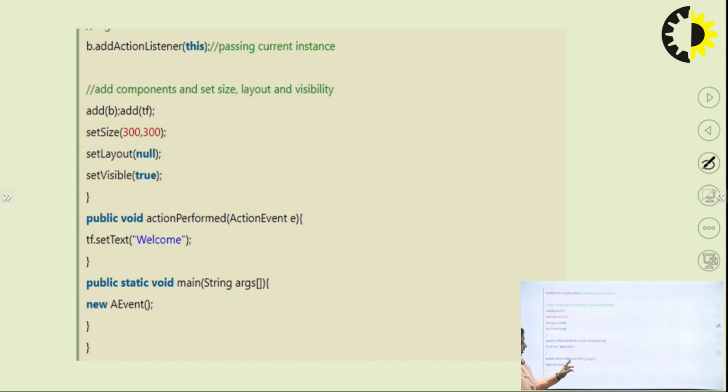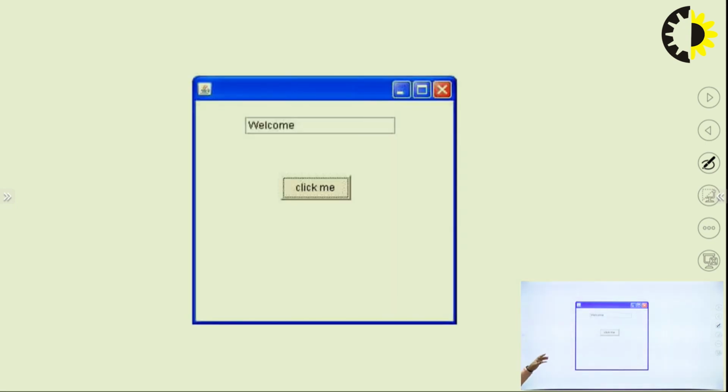Now we have created the main class and completed this code. So now what will happen is we will get this as output on our screen, and this is the button where we had written click me, and this is the text field. Whenever we click this button, it will generate an event, and the event in turn will show the word welcome in the text field. So this is how we have handled the event within the same class in which we had generated the event. In the same class, we have even handled the event. So this was the code for event handling.